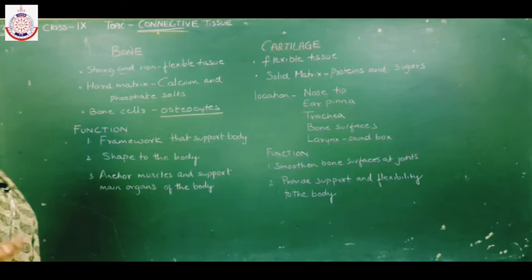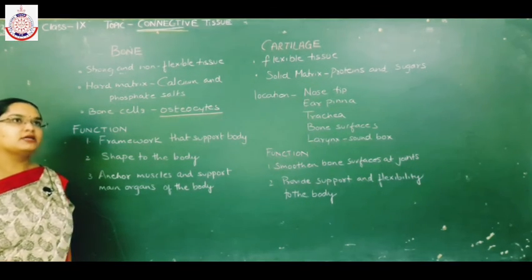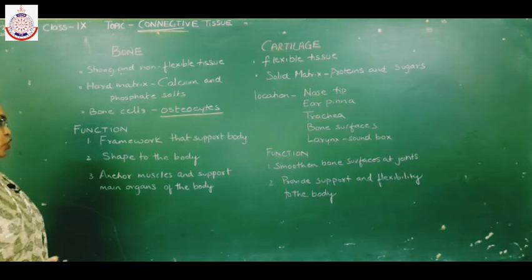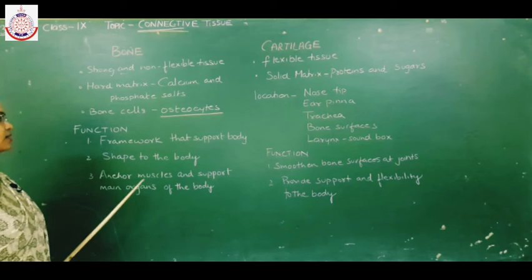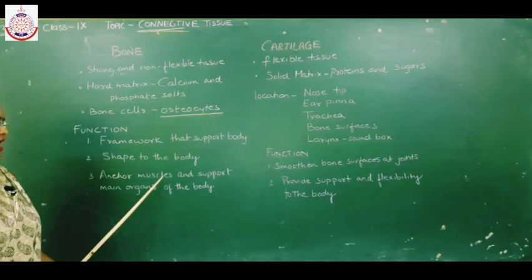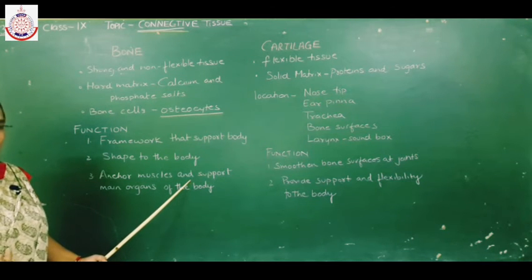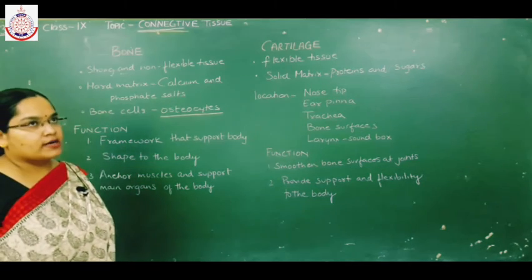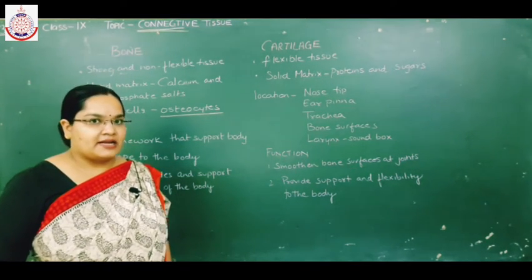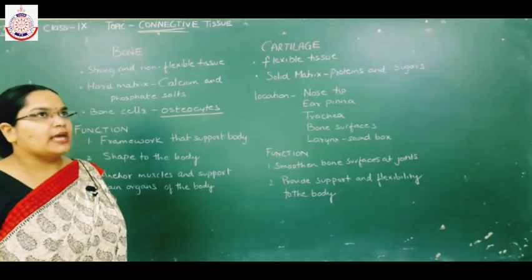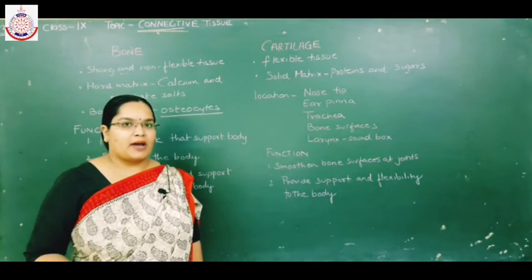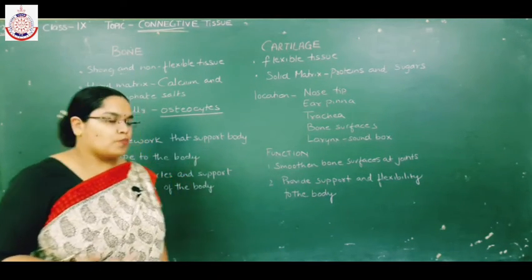Next, as we have discussed earlier, tendons help to connect muscles, which muscles? Skeletal muscles to the bones. So bones anchor muscles with the help of tendons and provide support and protection to the main organs of the body. Main organs are like heart, kidney, liver, your stomach, and even your brain. It is protected by the skull, which is made up of bones.